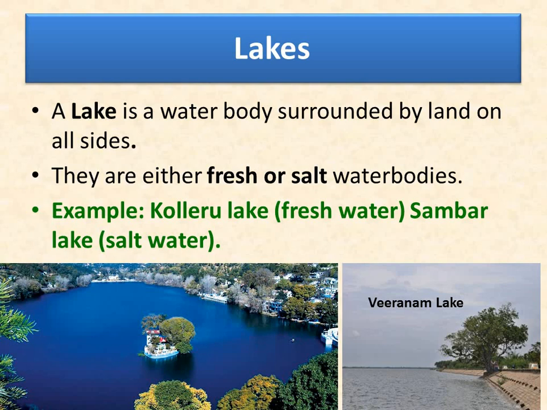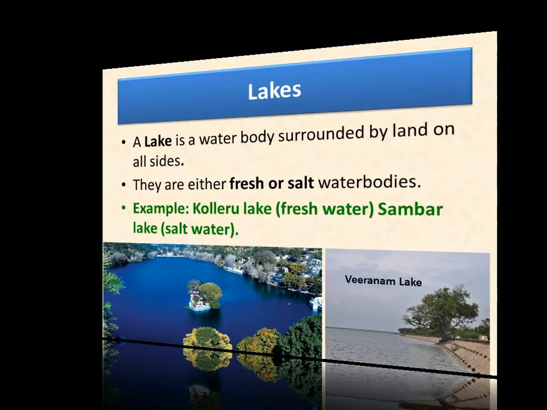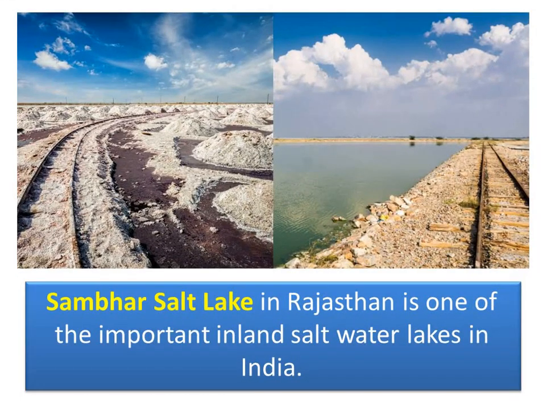Children, what you see in the picture is the Sambar Salt Lake, the largest inland salt lake in India. The lake receives water from 5 rivers and its circumference is 96 kilometers and it is surrounded by the Aravali hills on all sides.